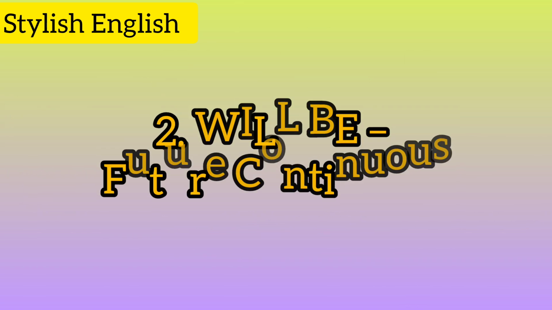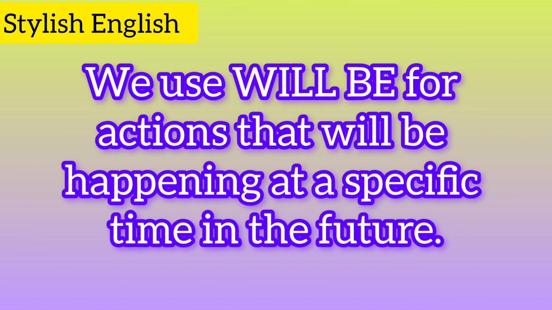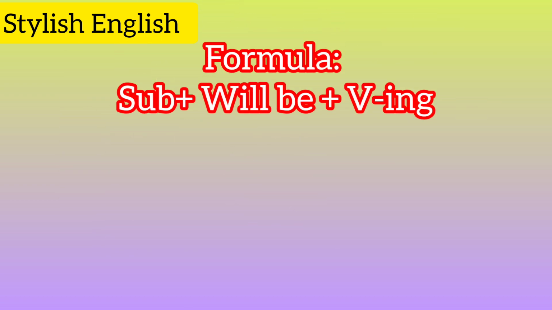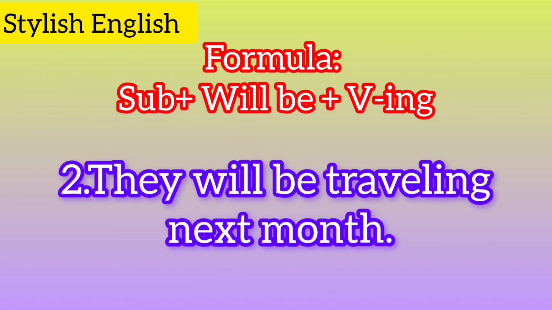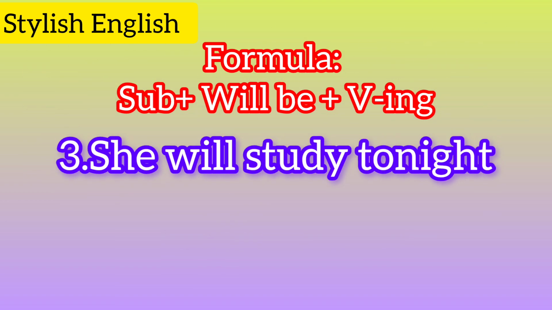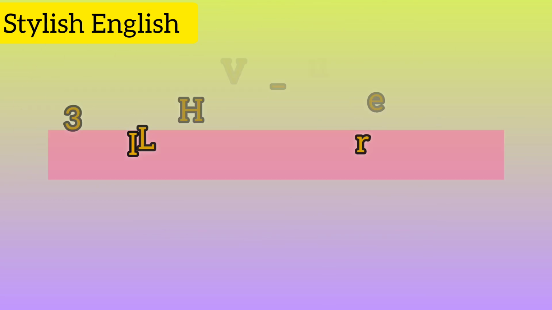2. Will be, future continuous. We use will be for actions that will be happening at a specific time in the future. Formula: will be plus V-ing. Examples: I will be working at 10 a.m. They will be traveling next month. She will be preparing dinner when you arrive.